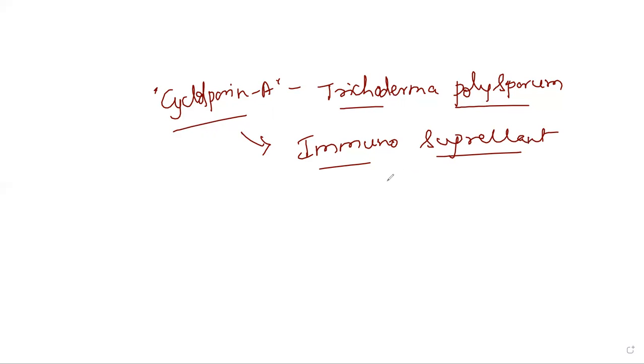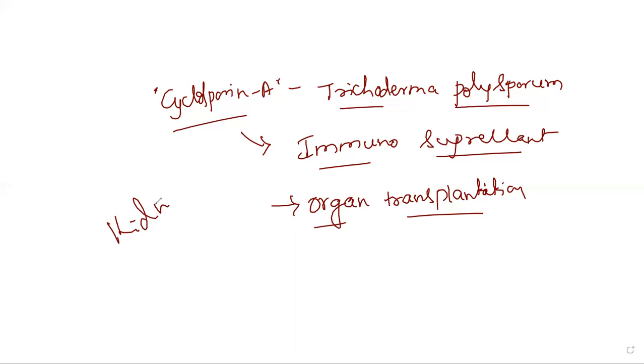It is used mainly in organ transplantation. It means it will reduce the chances of rejection of transplanted organs. When organ transplantation is done, for example, a kidney is transferred from a donor to a recipient, there will be chances of rejection of the organ because the immune system can treat that organ as a foreign substance, as a foreign body.